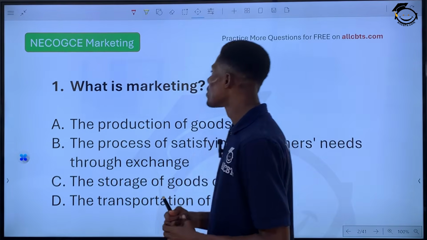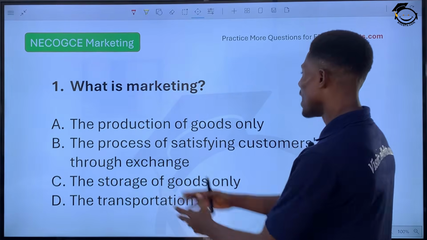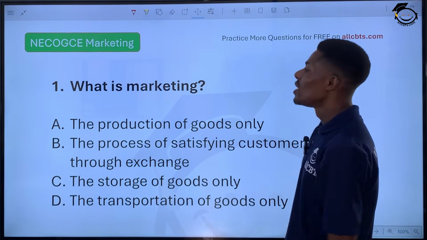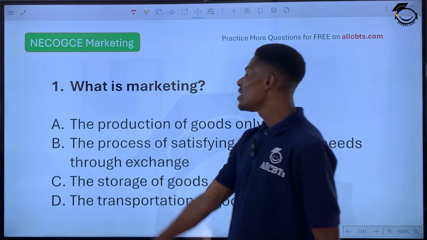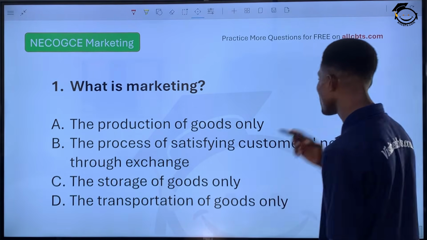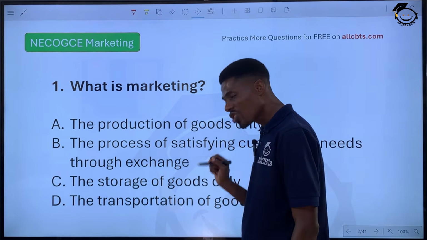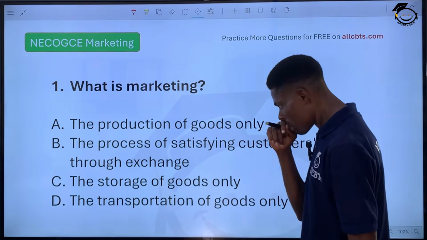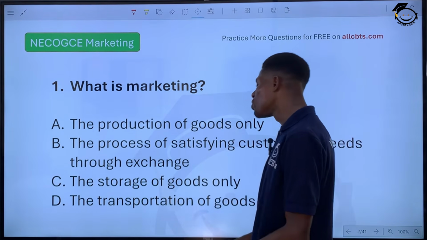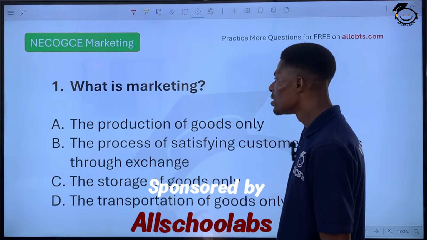Question 1. What is marketing? We have 4 options here. Option A, the production of goods only. B, the process of satisfying customers' needs through exchange of goods and services. The storage of goods only, the transportation of goods only.